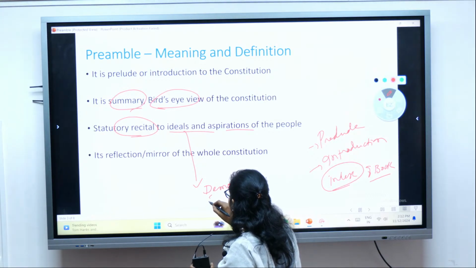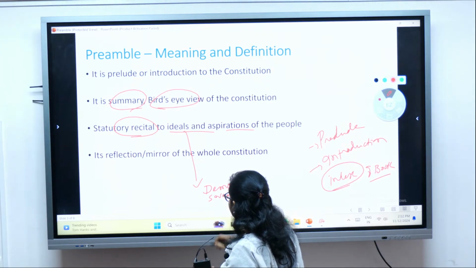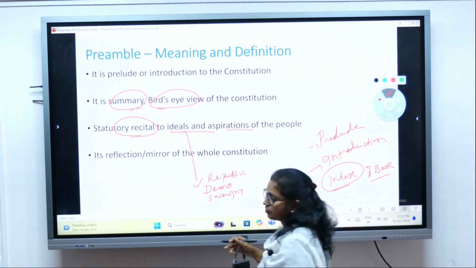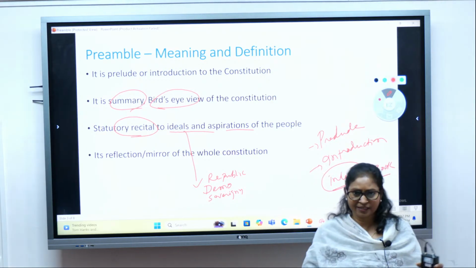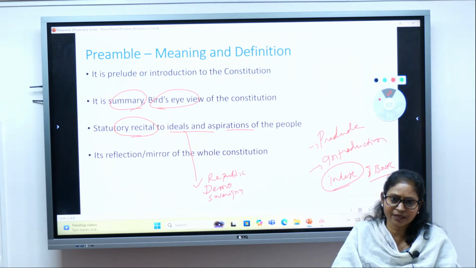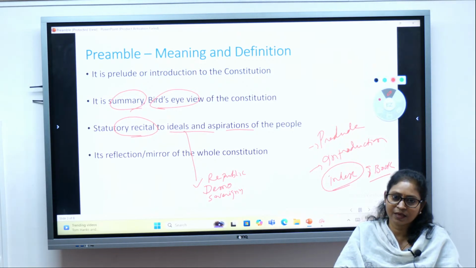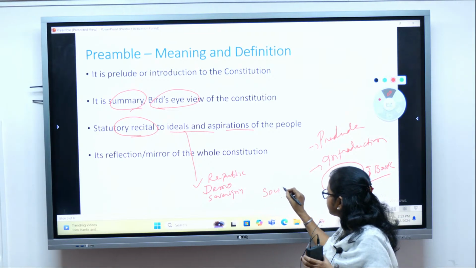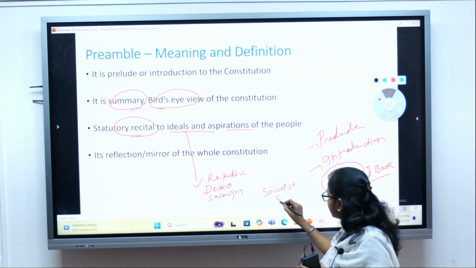We want a sovereign, democratic, republic country where the head of the state will be an elected one, and later we also added socialist and secular.